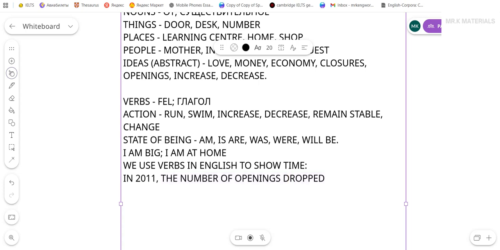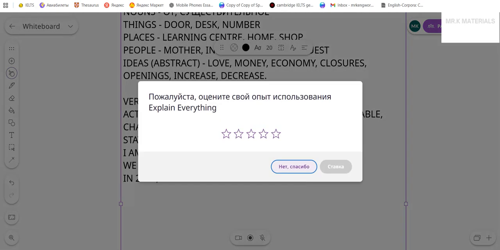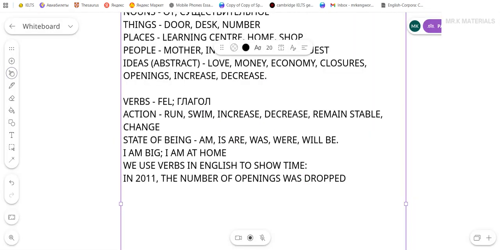Now, here it is very important you don't mix state of being verbs with action verbs. They are always separate. You never say was dropped. Yes, it is used, I know, in passive voice, but right now we're not talking about passive voice, and we don't really need passive voice for writing task one. So we're going to focus only on the things we need at this moment. So don't think about it for now. The number of openings dropped. It's already clear that I'm talking about past here.